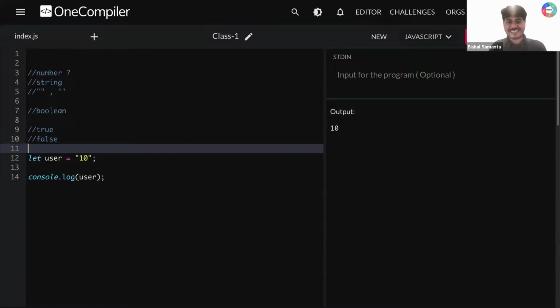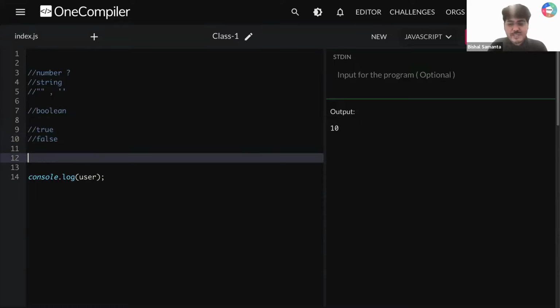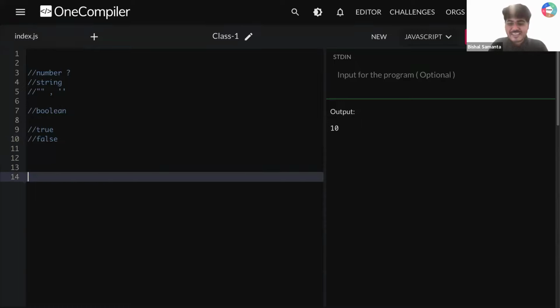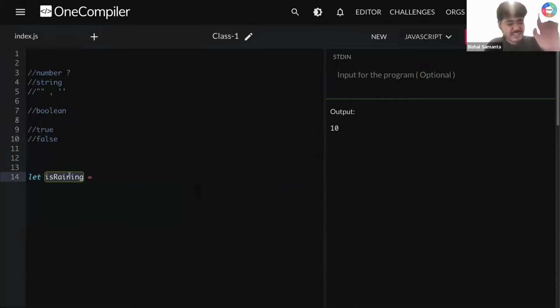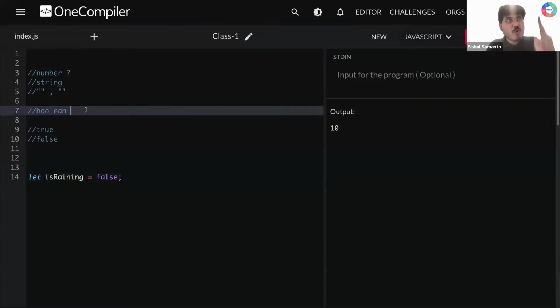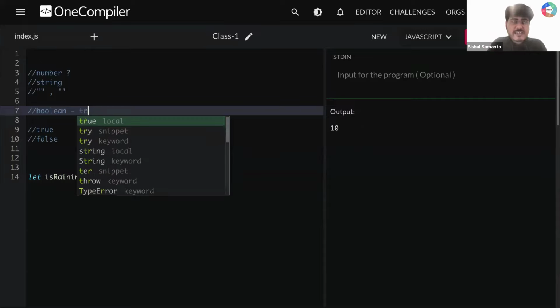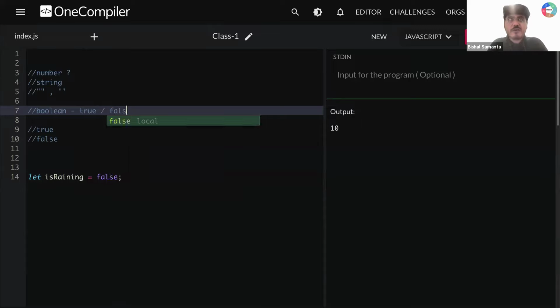Let's say I'm creating a variable here: let isRaining. Can I create a variable like that? Guys, I want all of you to focus here. Let isRaining is equal to false. What does that mean, guys? That means there is no rain happening outside. So a Boolean data type can contain only two values, either true or false.